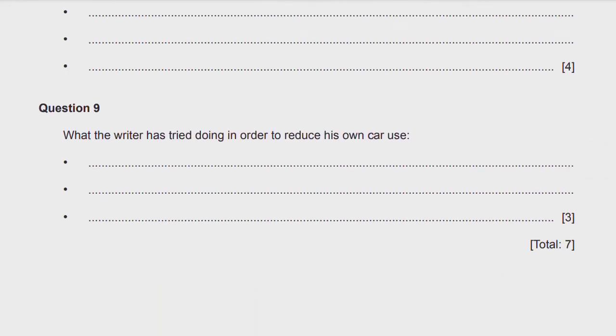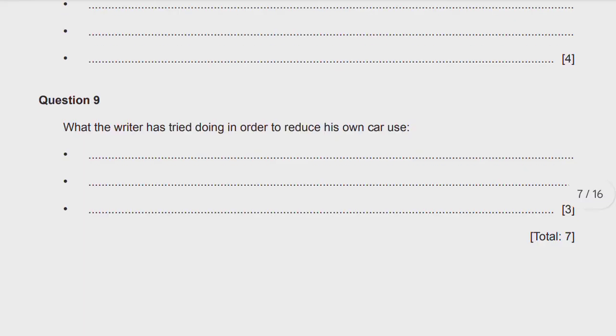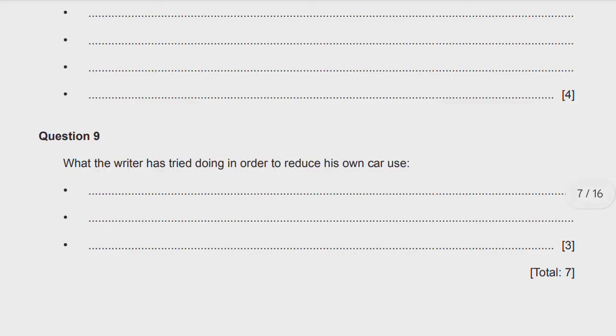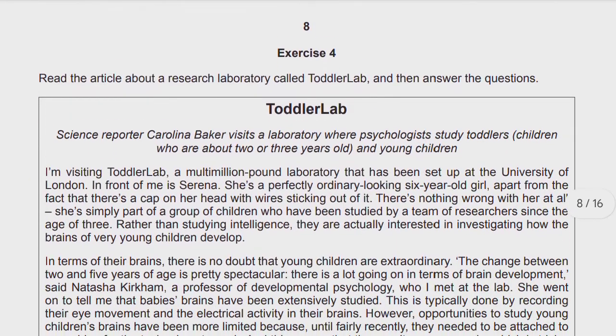So you have to complete these notes, 4 points for 4 marks. And then in this question, what the writer has tried doing in order to reduce his own car use, what he has done, you need to look for in the reading text in this article, and then make 3 points for these 3 marks in these 3 lines, and in total you will get 7 marks. So this exercise 3 is about notes completion or making notes.